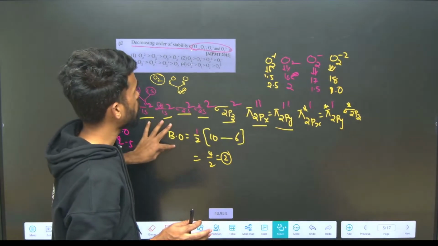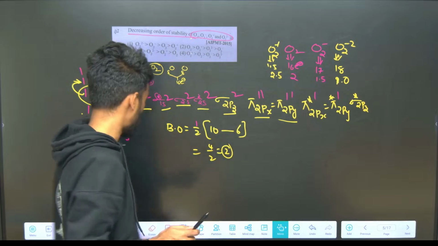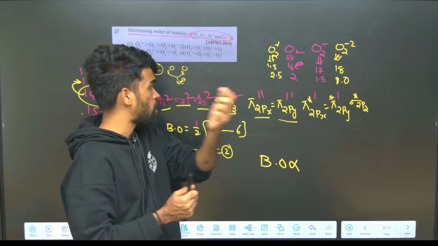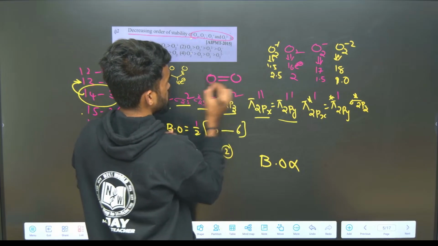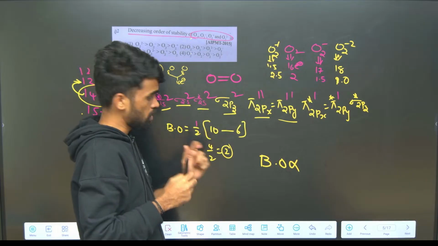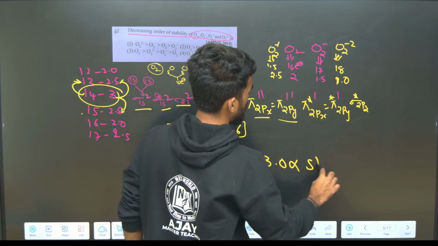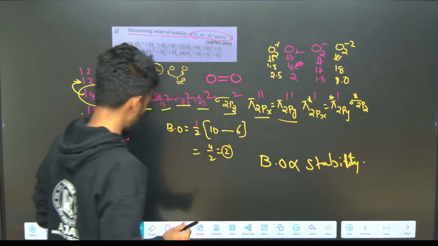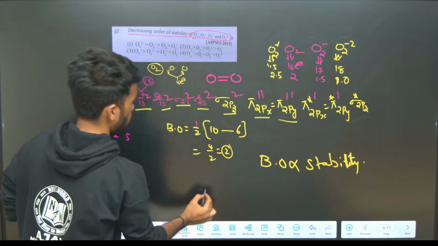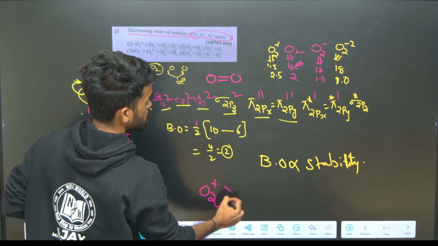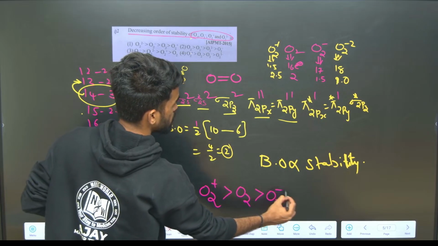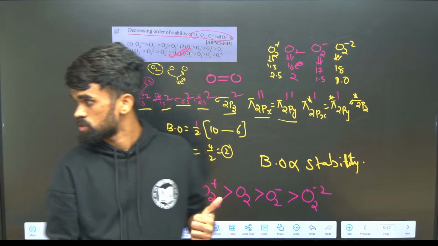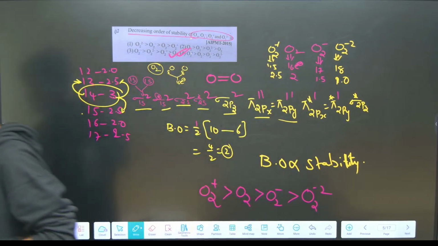Now tell me, what is the bond order for this? Like this we got now. What do we mean by bond order? Number of bonds between two atoms. Number of bonds is 2 now. As bond order increases, stability also increases. Now tell me, which is more stable out of these? O2 plus has the higher bond order, then O2, then O2 minus, and the least is for O2 2 minus. So the fourth option will be your perfect answer for this question.